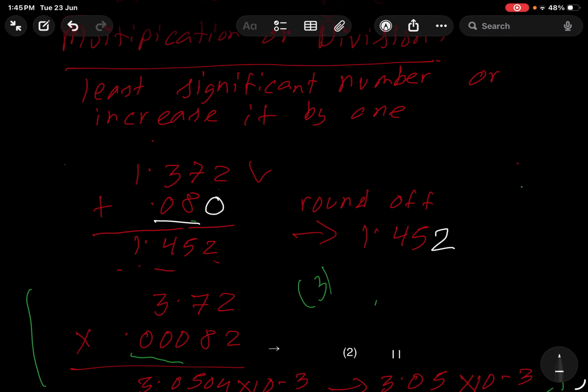Just remember one thing: for absolute uncertainty, we are going to go with only one significant figure.